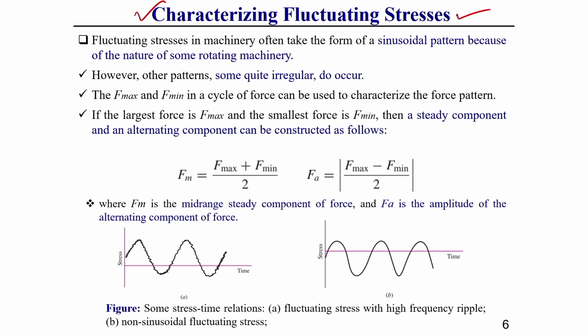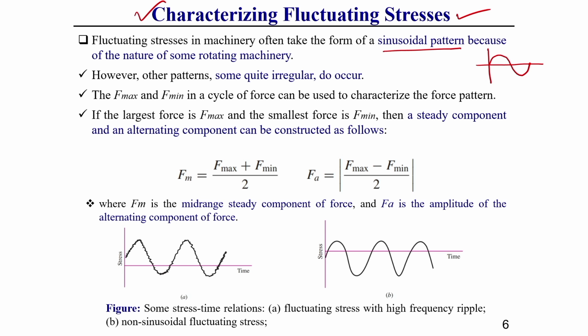Fluctuating stresses in machinery often take the form of a sinusoidal pattern, which looks like a sinusoidal curve. That means it starts from 0, goes to a maximum, then goes to a minimum, and again becomes 0, varying from 0 to 360 degrees. This is called a sinusoidal pattern, you know this very well.